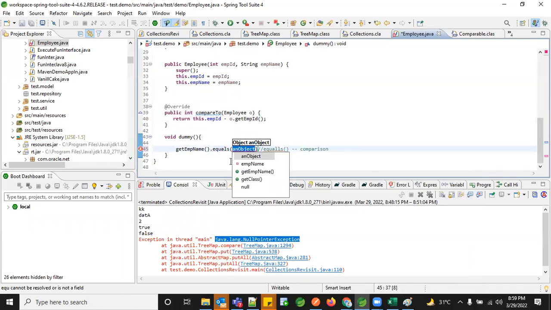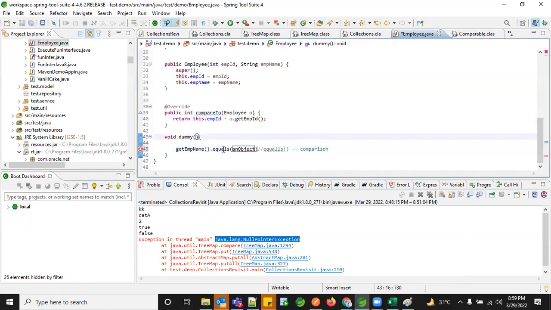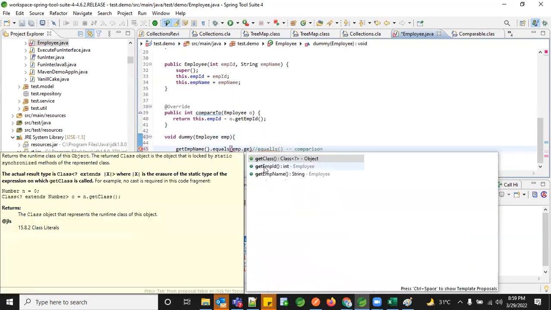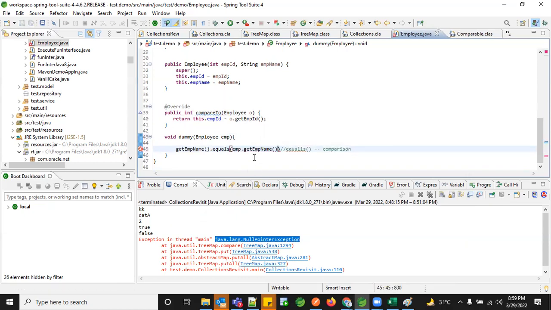Equals of, I'm again taking, let's say, I'm passing an object, employee EMP, doing comparison with EMP dot. So this returns me some kind of a Boolean value. This is the kind of thing where your equals works. What is compareTo doing for me? The equals will return me only the Boolean flag. It is going to compare two strings using the equals method.